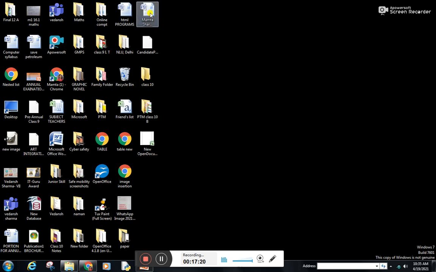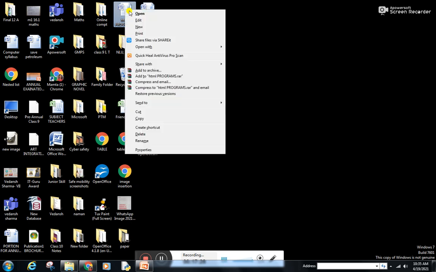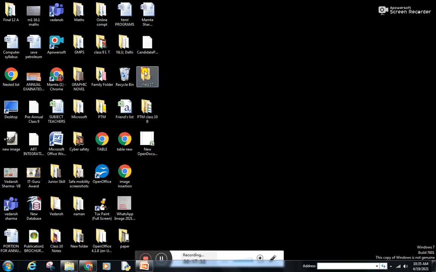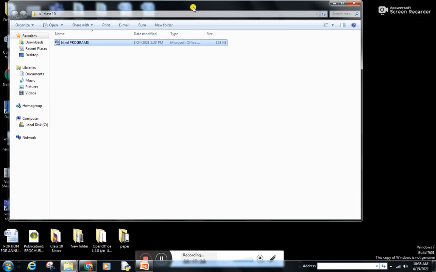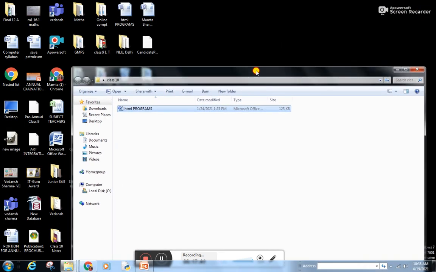Suppose this is a file which I want to copy into this folder. The first method is to right click on it, press the copy command, open the folder, right click over there and paste. As you can see, one copy has been made of the file. This is the HTML programs file and this is again the HTML programs file. So one copy has been created and pasted.